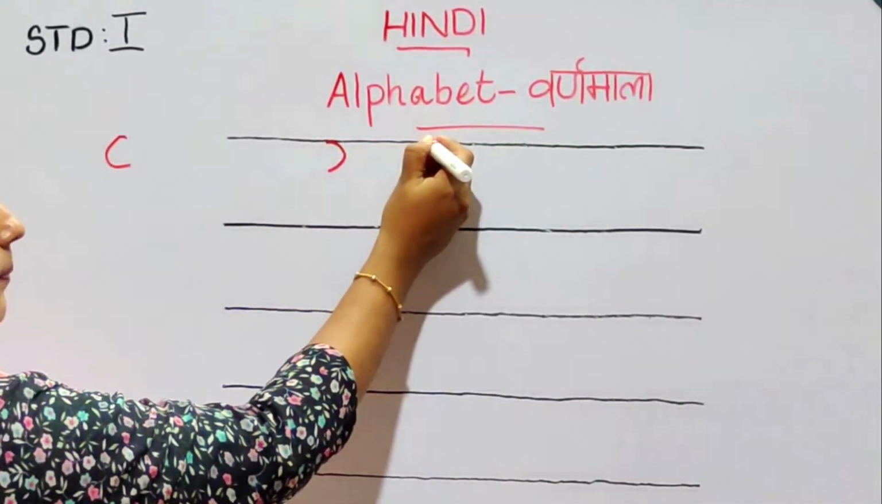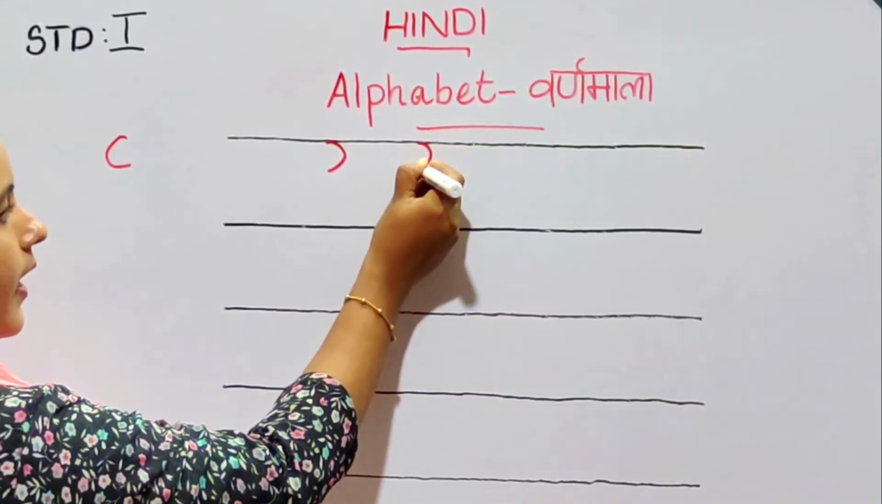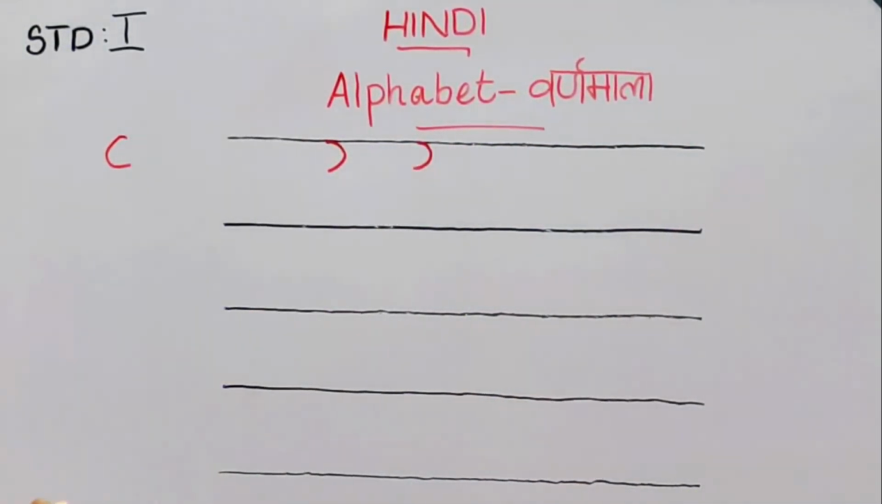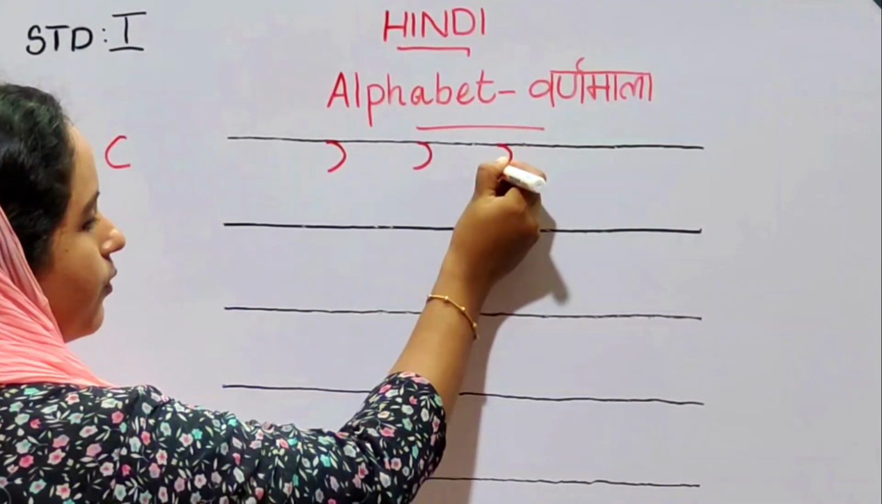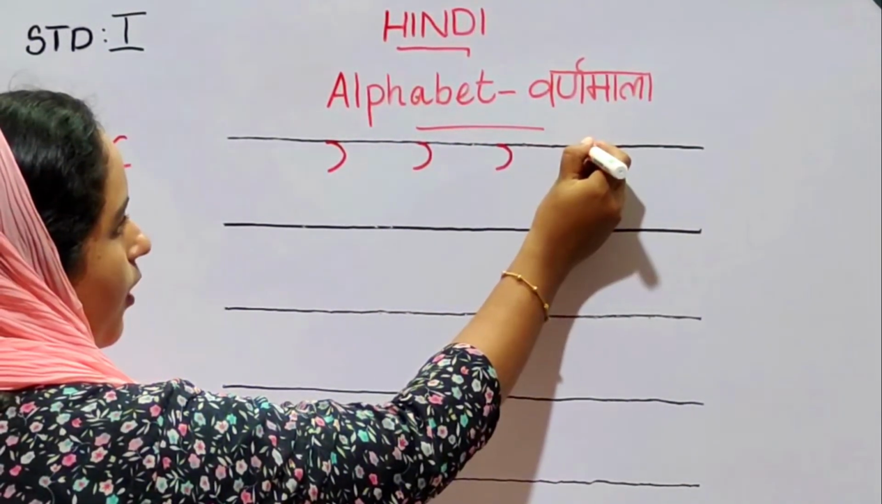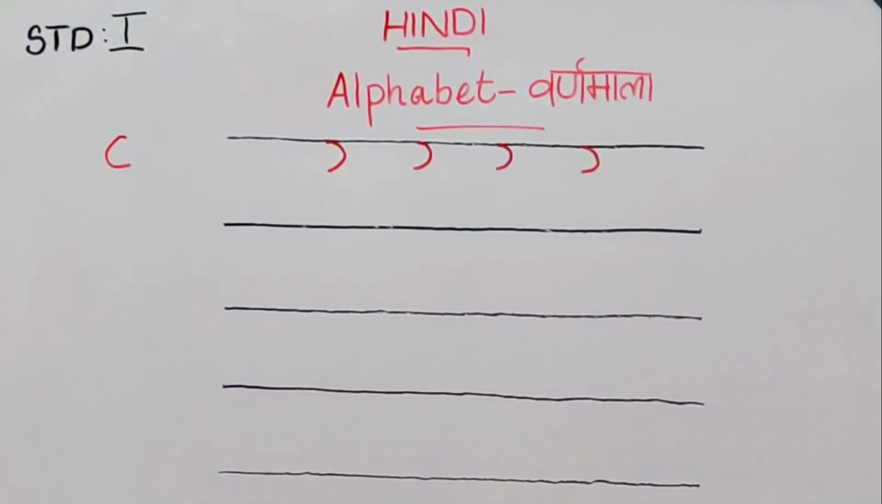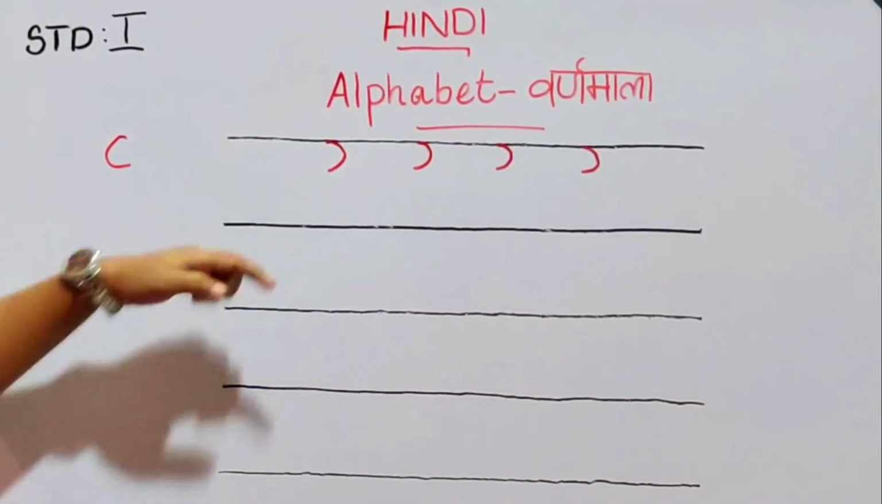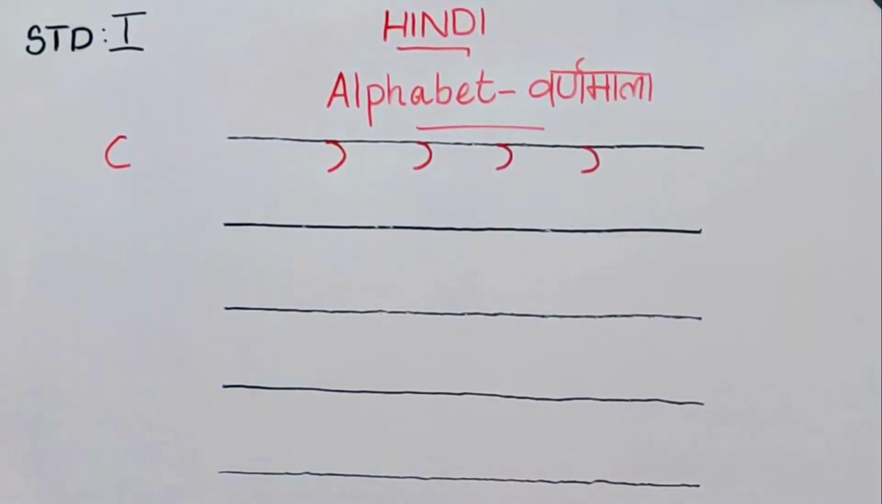Touching the top of the line, you have to write a reverse C. This is our first step. Touching the top, you have to write a reverse C.